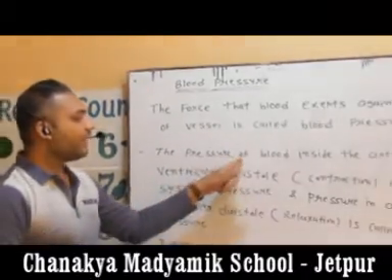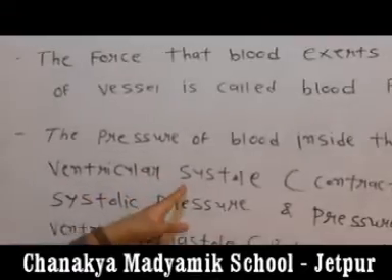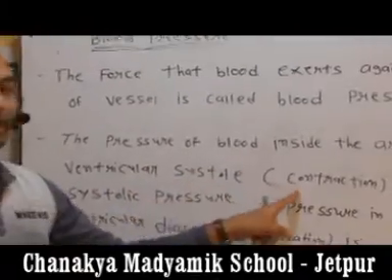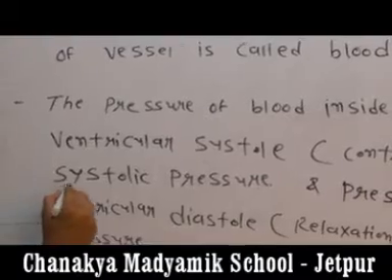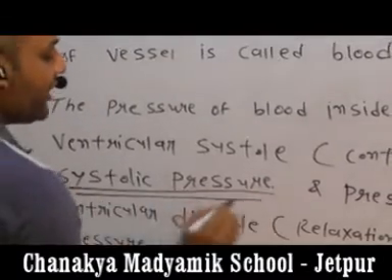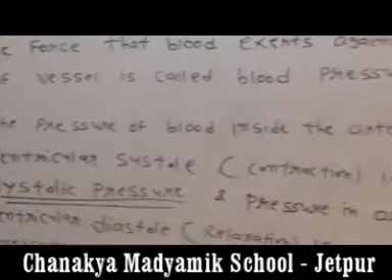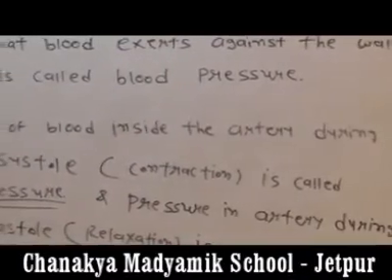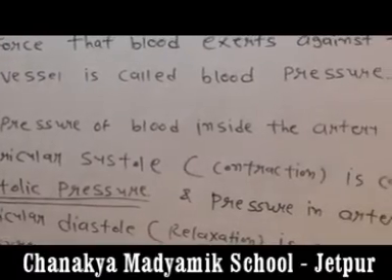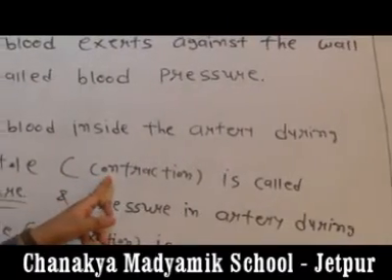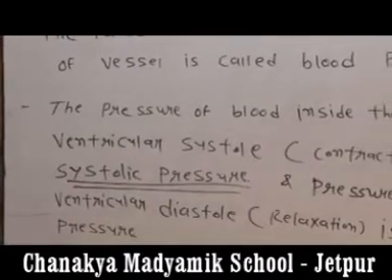The pressure of blood inside the artery during ventricular systole, meaning contraction, is called systolic pressure. It is important for our exam. What is the definition of systolic pressure? Inside the artery, when the ventricle collects the blood from the heart and contracts, that situation is called systolic pressure.